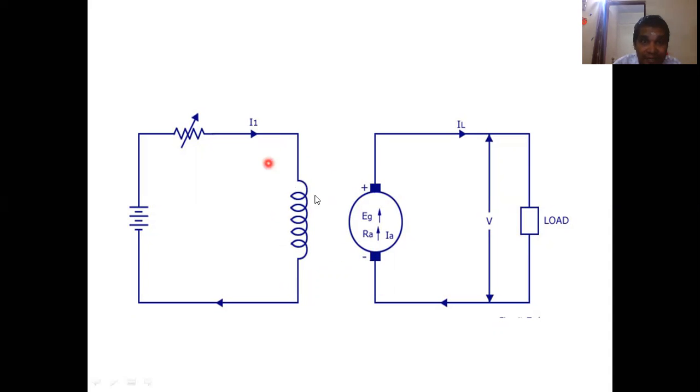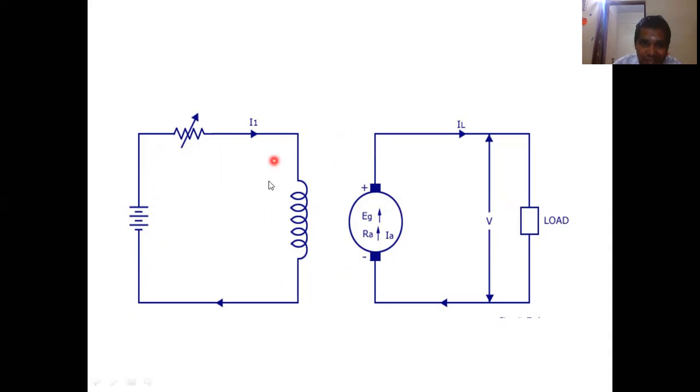So in the separately excited machine, the field winding is energized with the help of the DC source, and the current flow to the field winding is controlled with the help of the resistance. This is your load, right?